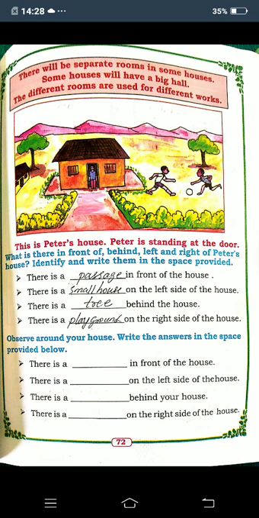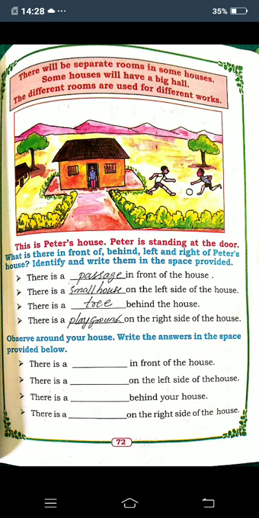And in which room do you have the food? You have the food in the dining hall. And what do you call the room where you sit and chat with your family or friends? It is the living room, or we can call it a drawing room. And where do you wash your hands, legs and face? In the bathroom. Now you open page number 72.